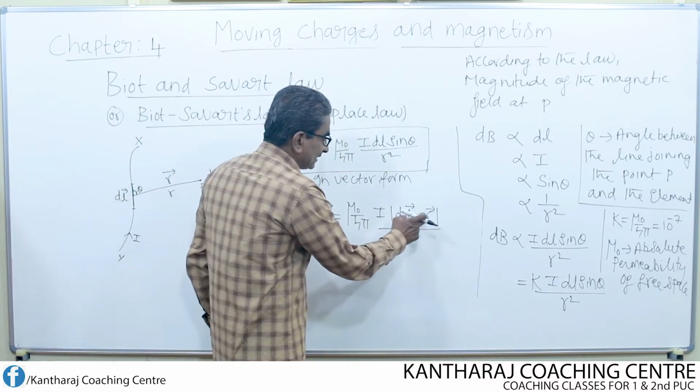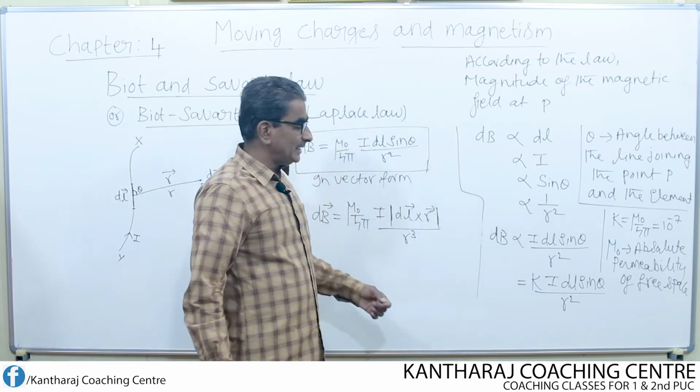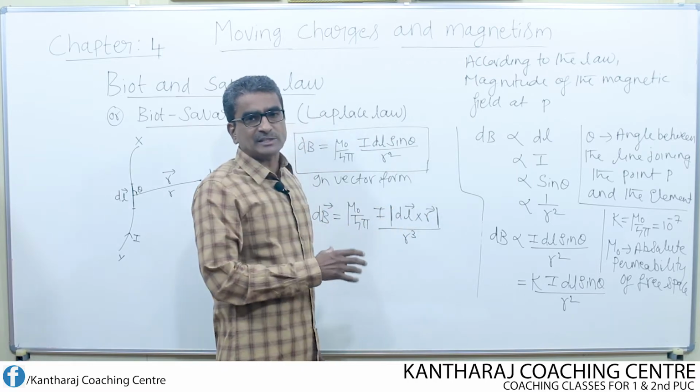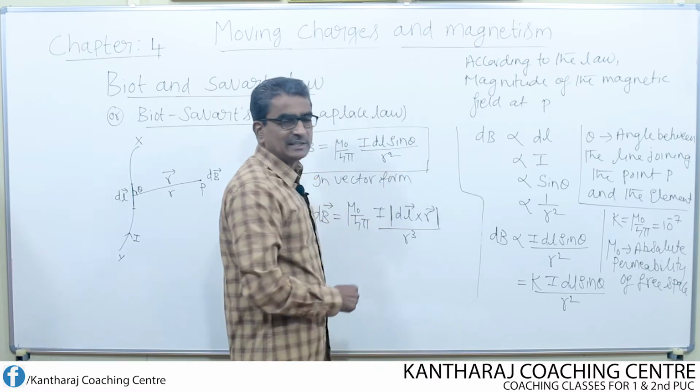I have written dl cross r inside the modulus sign. If you write anything inside the modulus sign, that means we have to consider only its magnitude, not the sign.